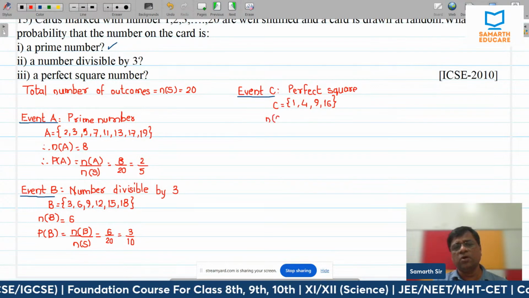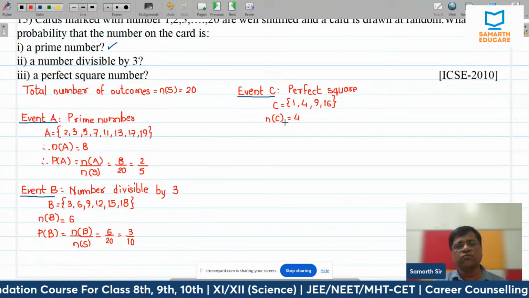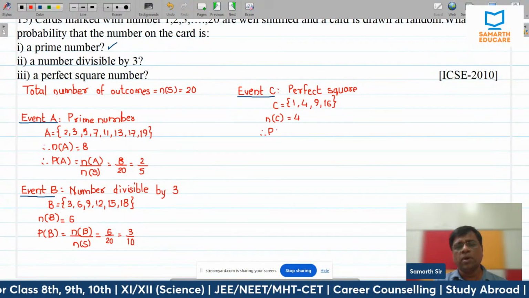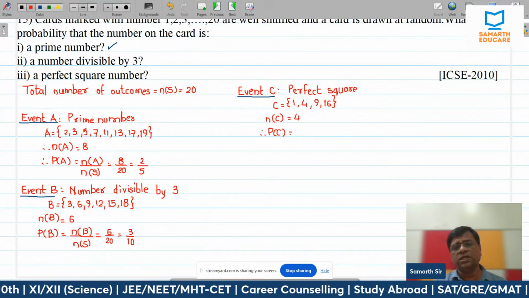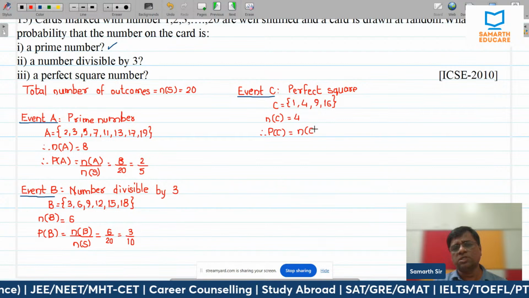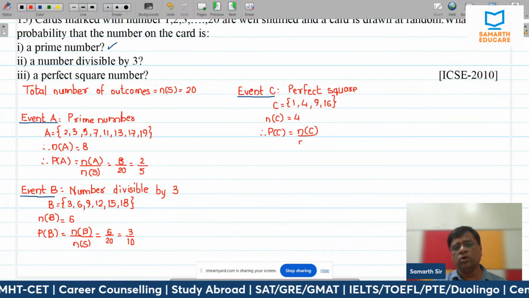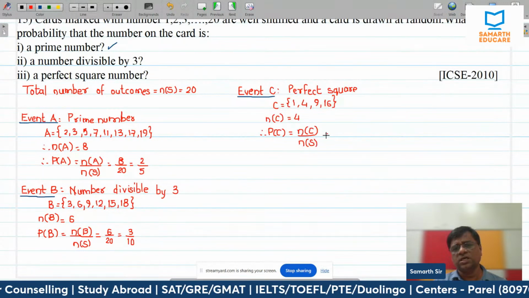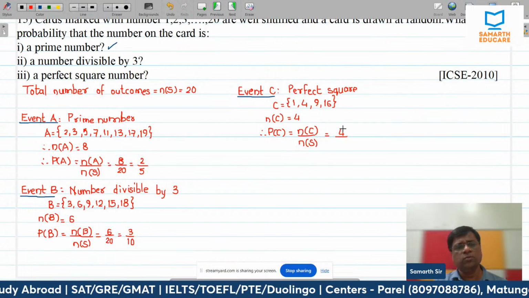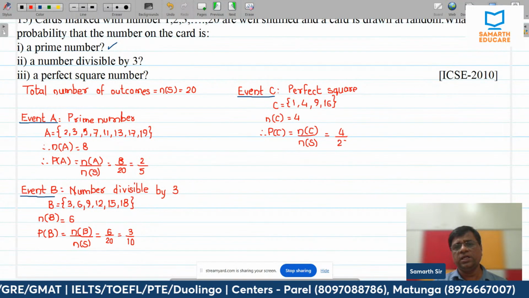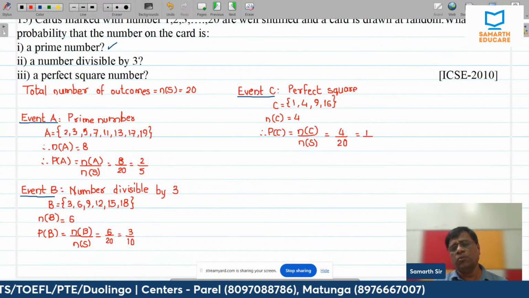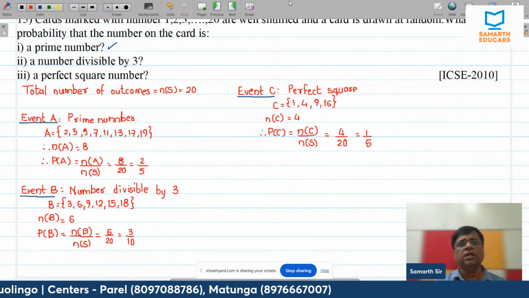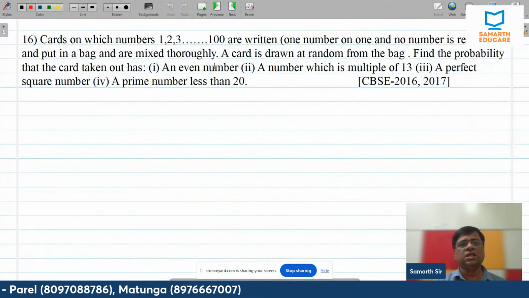So number of favorable outcomes in my case here is 4, and that means the probability of the event is number of favorable outcomes, that is n of C, divided by total number of outcomes, that is n of S, which is equal to 4 upon 20, and that is equal to 1 upon 5, right? Similar kind of questions are there.